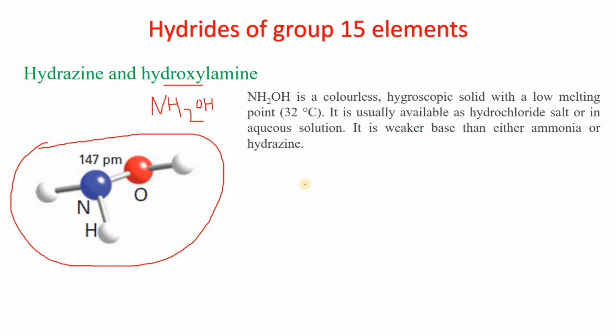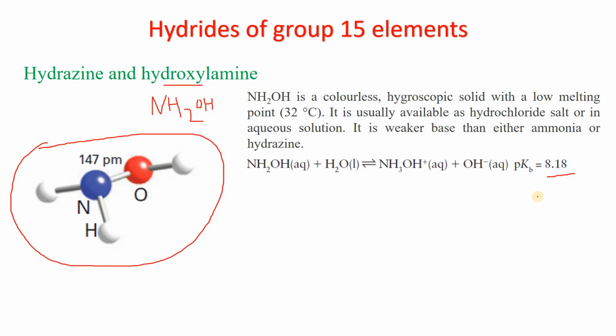Hydroxylamine is a colorless hygroscopic solid with a low melting point. It is usually available as a hydrochloride salt or in aqueous solution. It is a weaker base than either ammonia or hydrazine, as we have discussed earlier. When dissolved in water, the pKb value is 8.18, which indicates it is an even weaker base than ammonia and hydrazine.